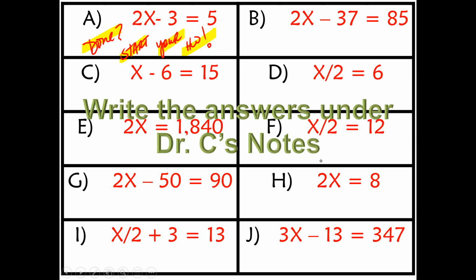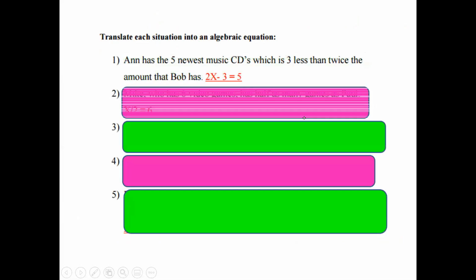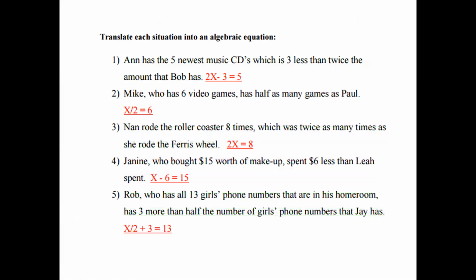So here are the answers. I was hoping you can go ahead and match them up and see if they are correct. For example, Rob, who has all 13 girls' phone numbers that are in his homeroom, has 3 more than half the number of girls than Jay has. If you think about that, 3 more, so plus 3, half x over 2, equals 13. That's how you would translate the equation.